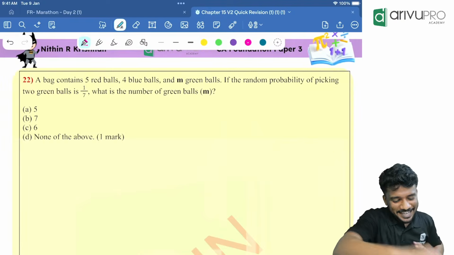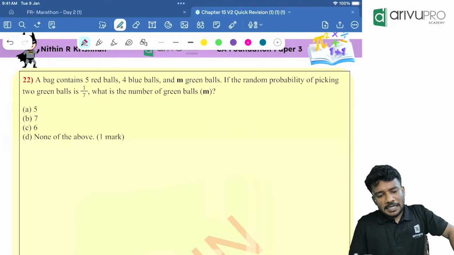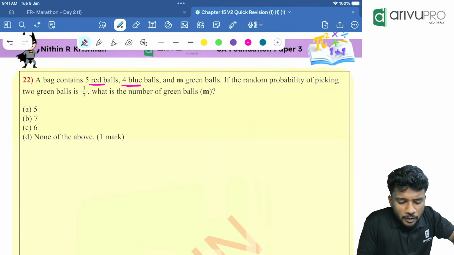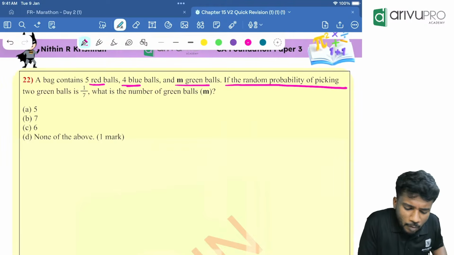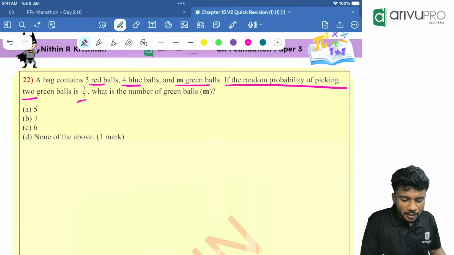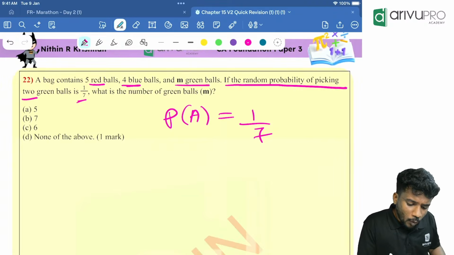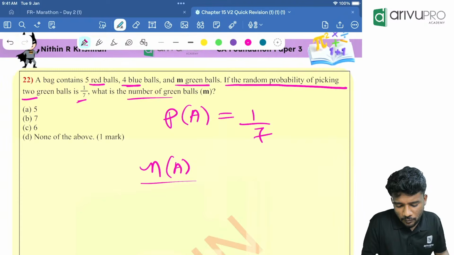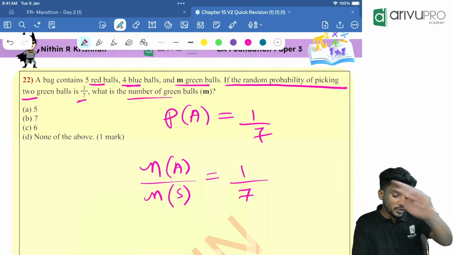Final question, people, for today's lecture. Today's revision. A bag contains 5 red balls, 4 blue balls, and m green balls. If the random probability of picking 2 balls is 1 by 7, that means P of A value is already given, which is equal to 1 by 7. Then, what is the number of green balls is the question. People, P of A is N of A divided by N of S, which is equal to 1 by 7.